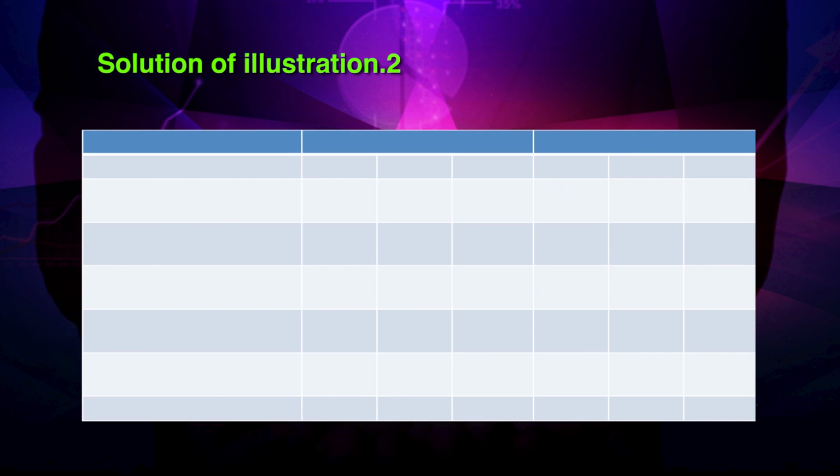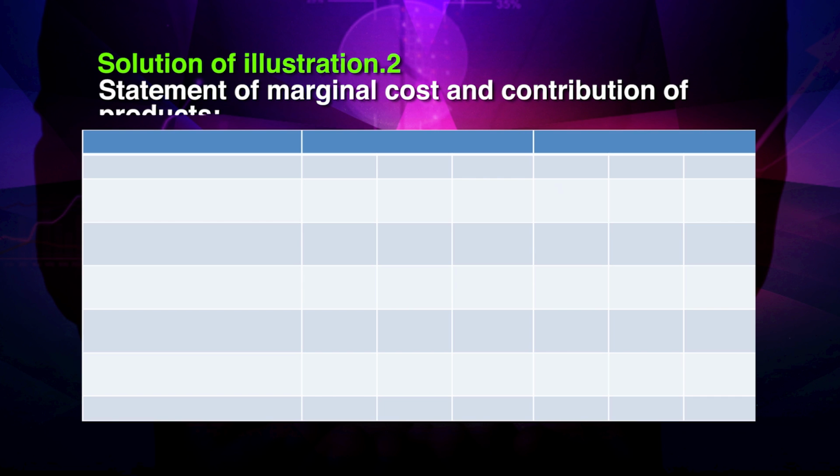Now, let us come to the solution of illustration 2. Statement of marginal cost and contribution of products. We will have the 7 columns, where the first column is particulars, second, third and fourth column for product A, then last 3 columns for product B. Sales price per unit product A 32, 30 and 28. Similarly, for product B it is rupees 22, 20 and 18.